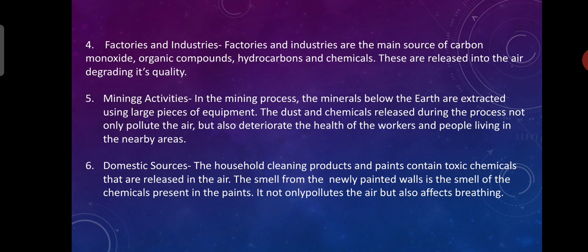Next, factories and industries. Factories and industries are the main source of carbon monoxide, organic compounds, hydrocarbons and chemicals. These are released into the air, degrading its quality. Right? Factories and industries will release some harmful gases which will affect our environment.